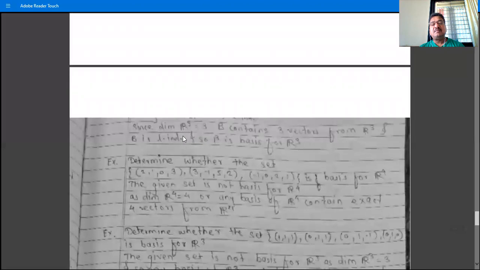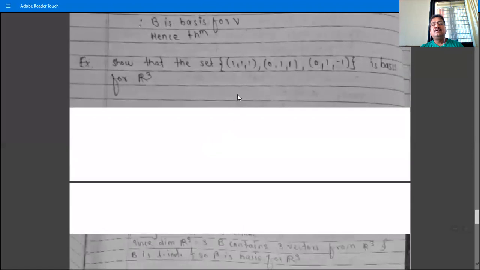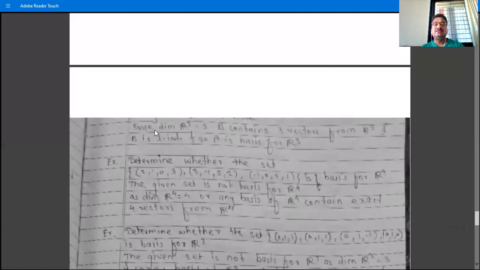Then write that since the dimension of R3 is 3, B contains 3 vectors from R3 and B is linearly independent, so B is a basis for R3.